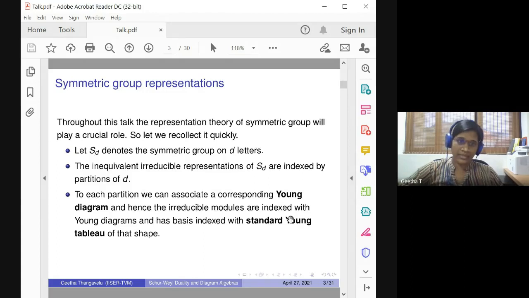And to each partition, we can associate a corresponding Young diagram, which I will explain in the next slide. So the irreducible modules of the symmetric group are indexed by the Young diagrams, and the bases for the corresponding irreducible representations are given by the standard Young tableaux. So what are these Young diagrams and standard Young tableaux?